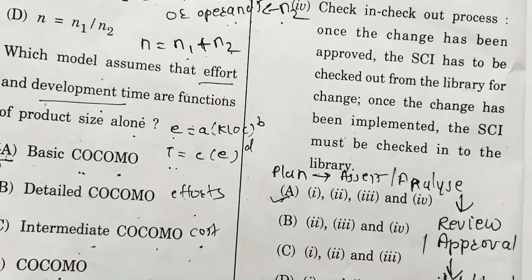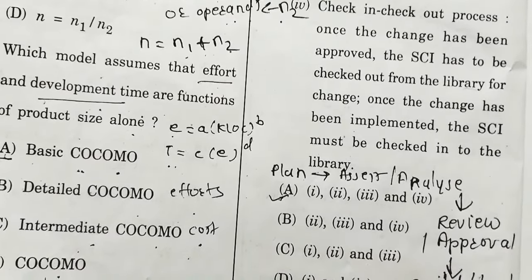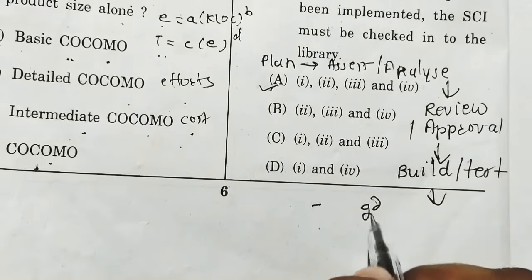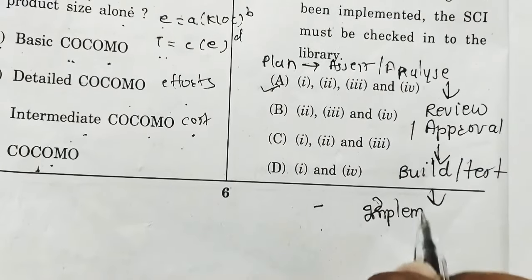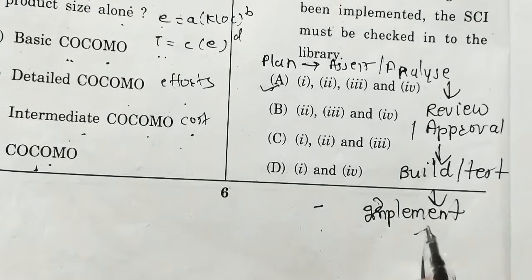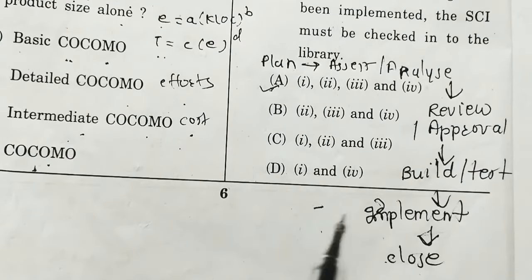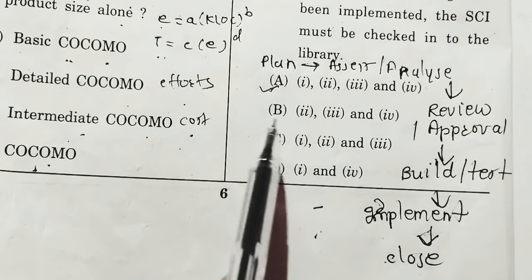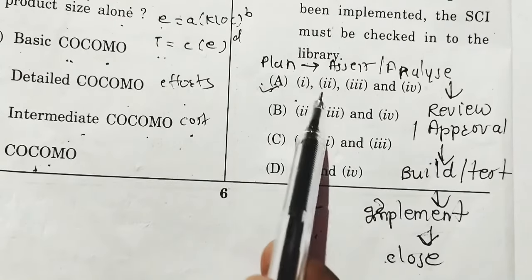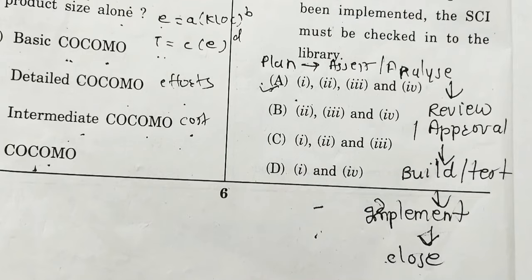And what is last? Implement. Finally is close. Using all these steps, for question number 17, option A is correct. It means all the options are correct here. All the activities are required to be initiated.